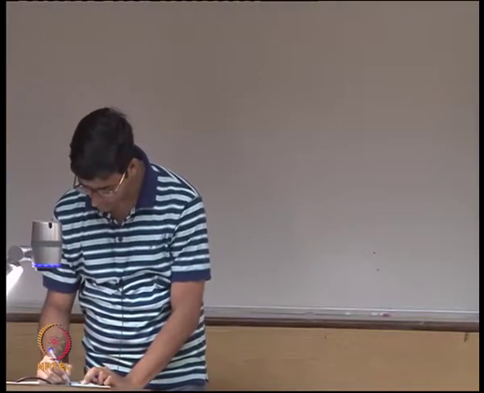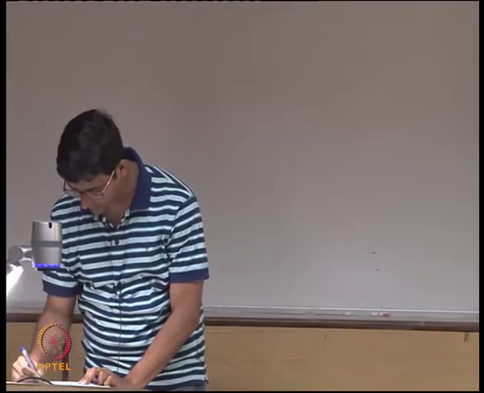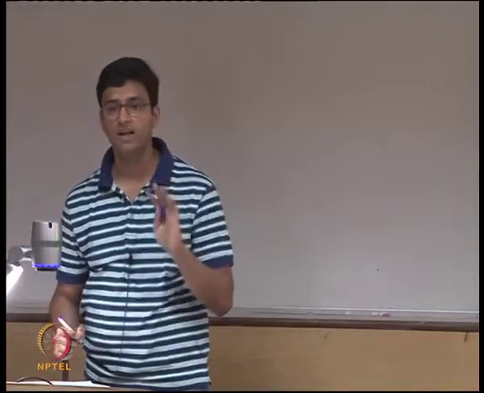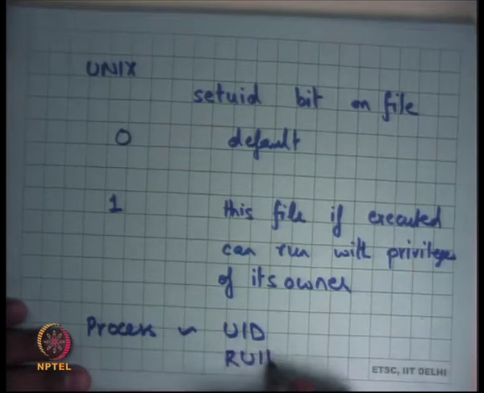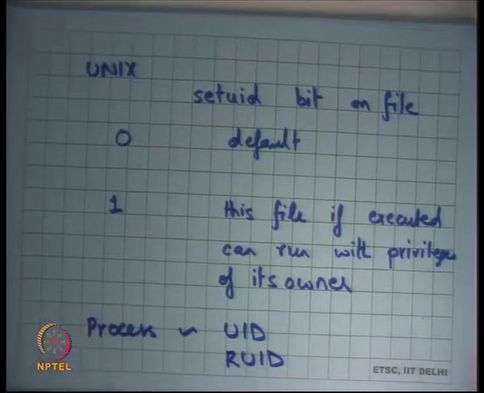Well, I said every process has associated with it a UID which says who owns it. Actually, every process has two identifiers. One is called the UID and another is called the real UID. A process can switch between its UID and its real UID at will, using system calls. It can say that now I want to run with the privileges of my real UID, and then I can say I want to now run with the privileges of UID.